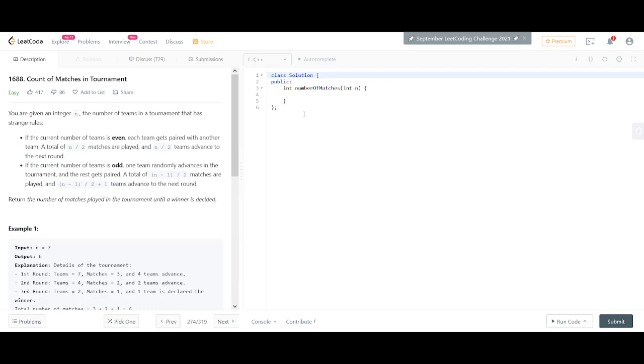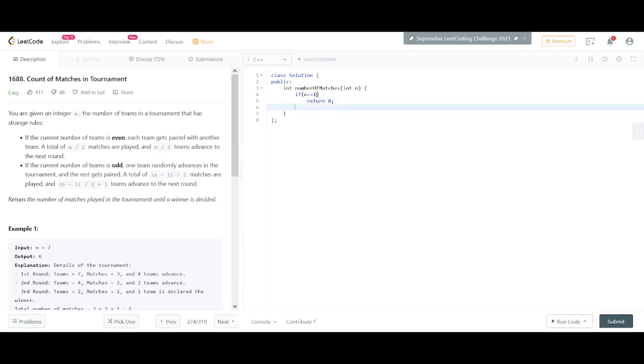If we have n as 1, if there is a single team remaining, then there is no other team apart from team number 1, and we could just call it the winner team, and we need not have any other matches. So when n equals 1, we don't need any more matches, and we need to just calculate the number of matches. So there goes our base condition: once our n becomes 1, we need to return 0.